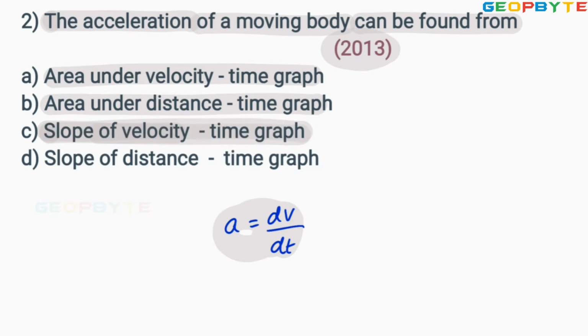Slope of velocity time graph is giving the acceleration. Therefore, option C is absolutely correct. Let us go for the next problem.